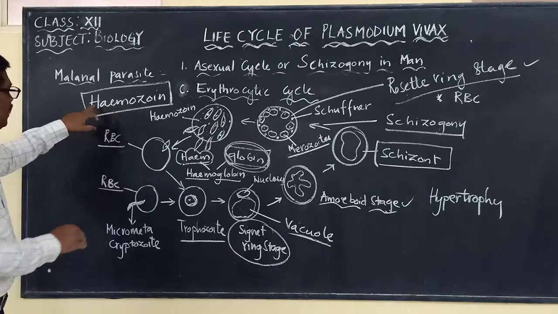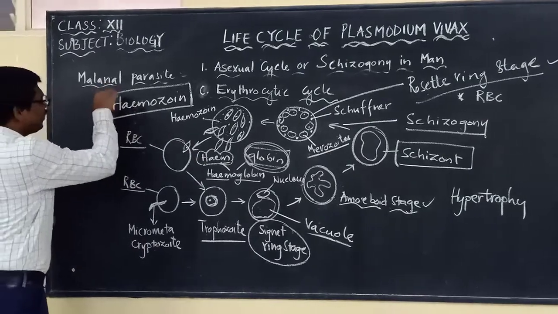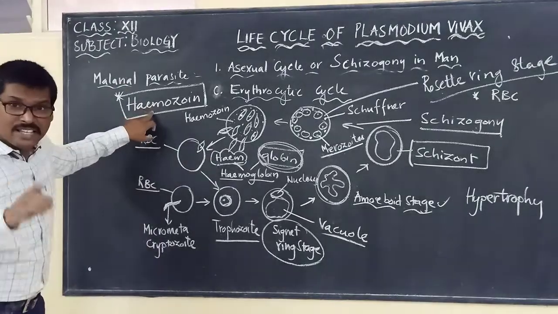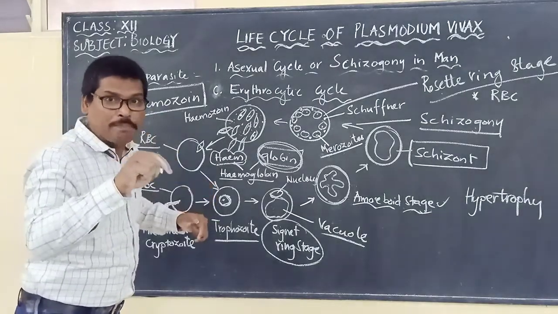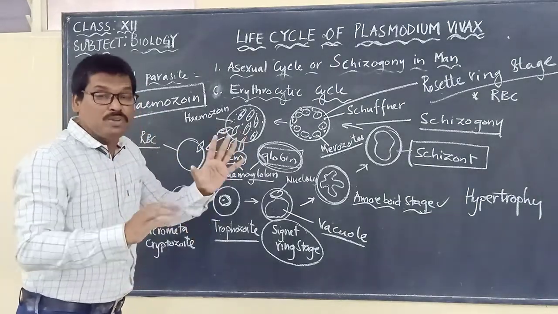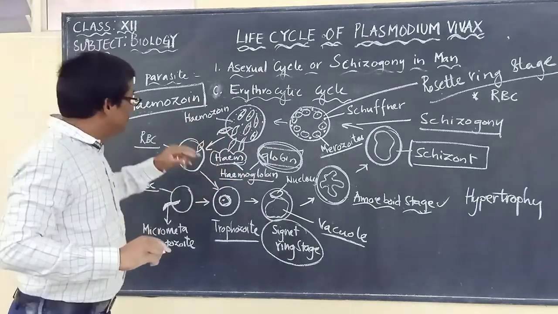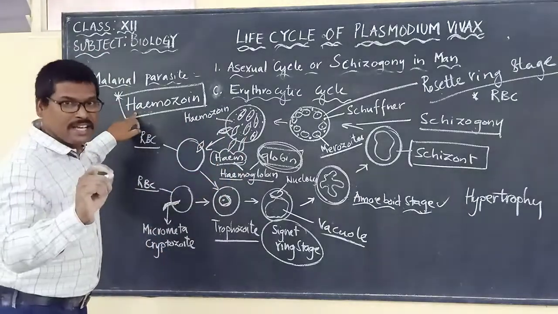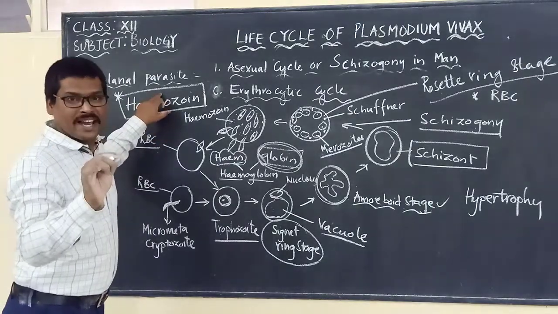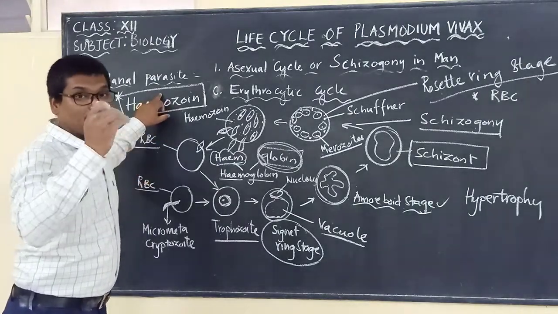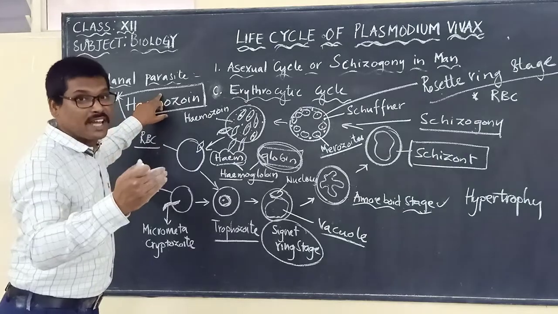And please note that in various studies they say that hemozoin protects the malarial parasite from the immune system of the body. Hemozoin protects the merozoites or malarial parasite from the leukocytes, or those cells which will destroy this parasite.